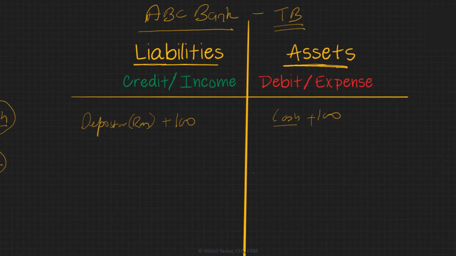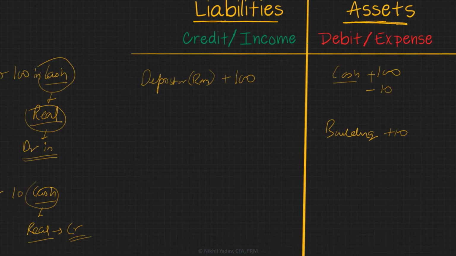So let's see how would it look on the trial balance. So on the debit side, a building will come. It's going to increase by 10. Whereas the cash, since it went out, we are going to credit it. Since cash is a debit balance, crediting it means we are going to reduce it by 10. So minus 10. Alright. Let's look at another example.